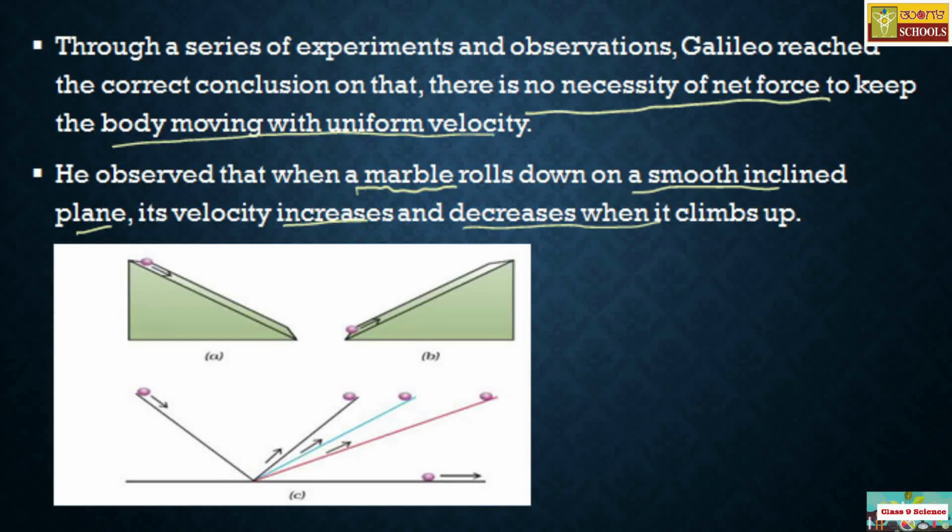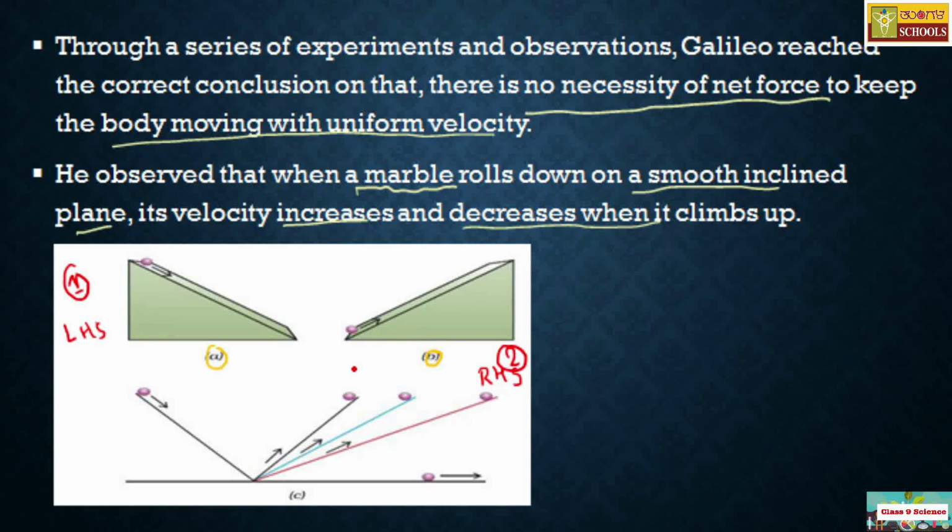For that, he used two inclined planes, A and B, here in this picture. He used two different sets. This is the first inclined plane, and this is the second inclined plane. One is on the left-hand side and the other one is on the right-hand side.